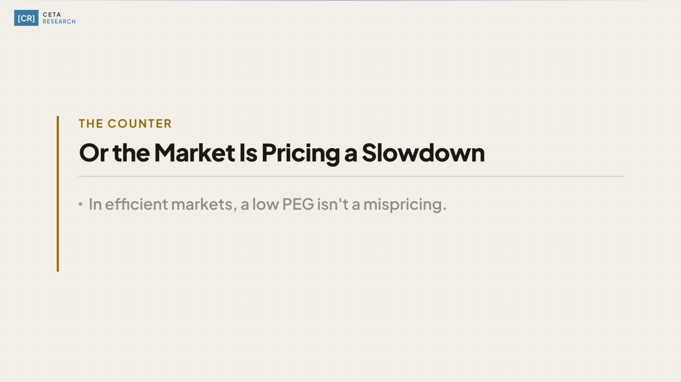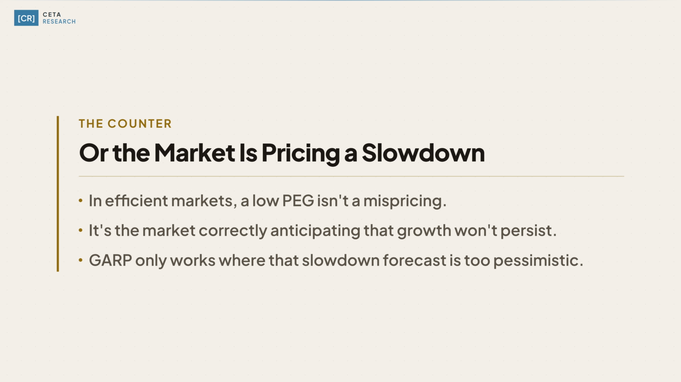The counter hypothesis is that, in efficient markets, a low PEG isn't a mispricing. It's the market correctly anticipating that current growth won't persist. The PEG looks cheap because the market expects a slowdown. If that's true, the strategy only works in markets where that deceleration forecast is systematically too pessimistic. The results across 17 markets suggest that's exactly what's happening.